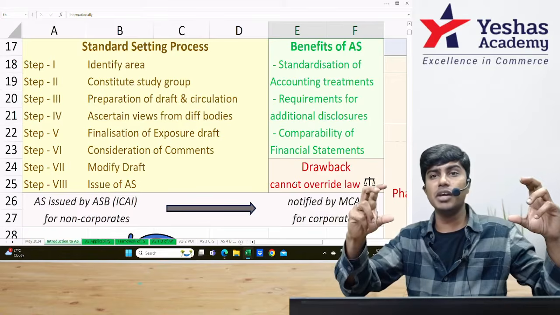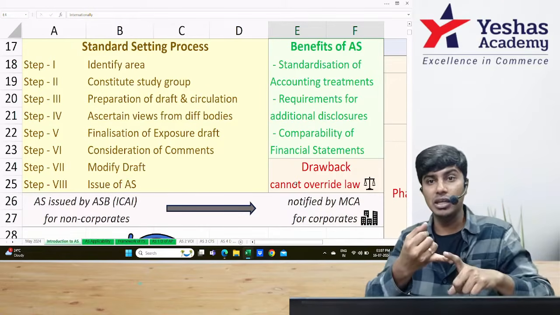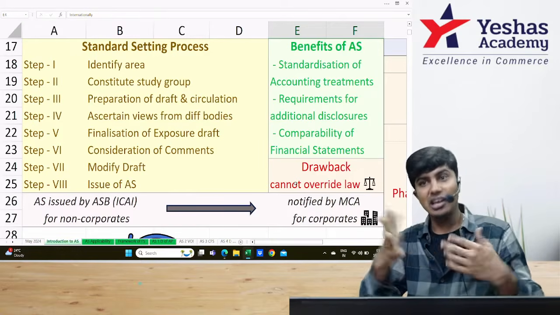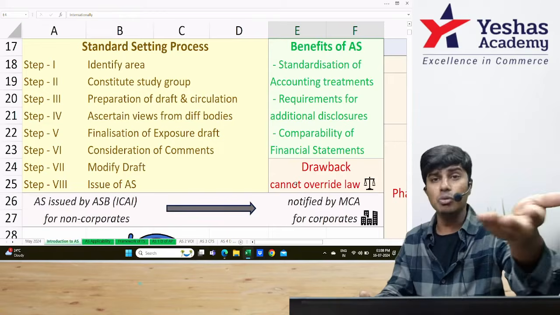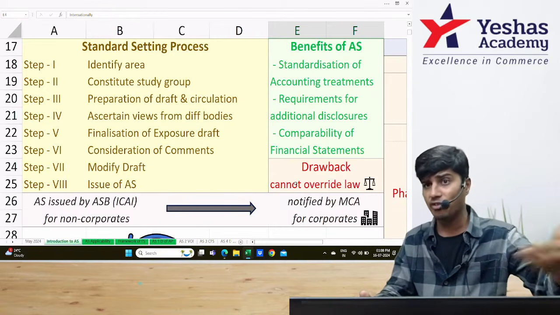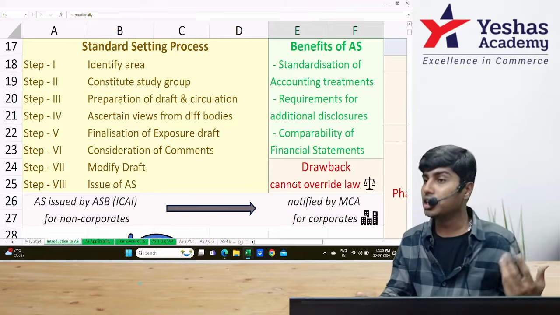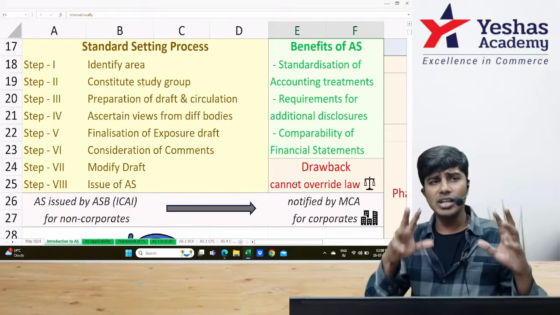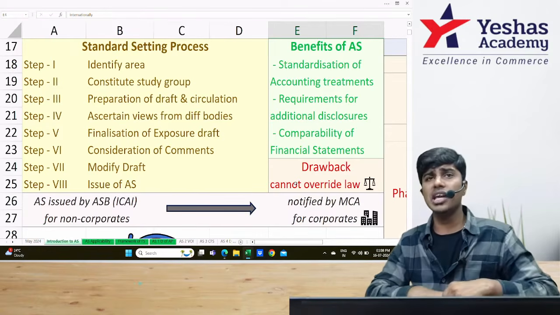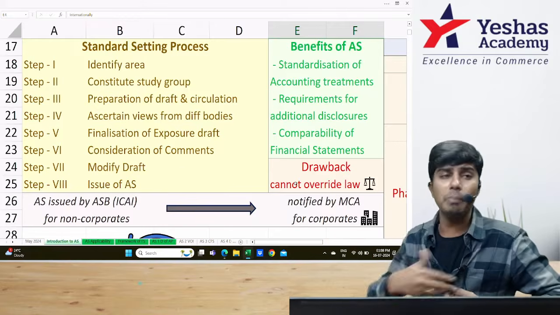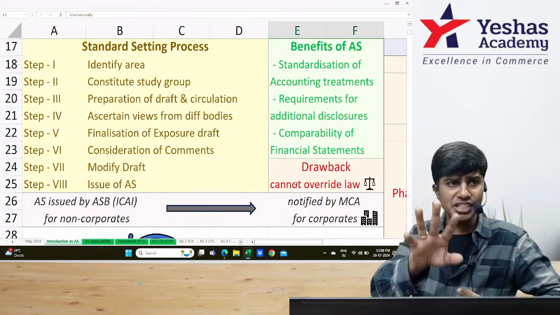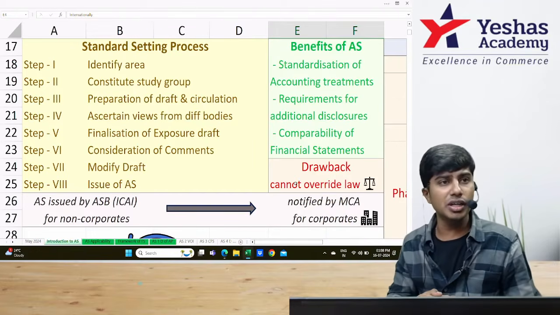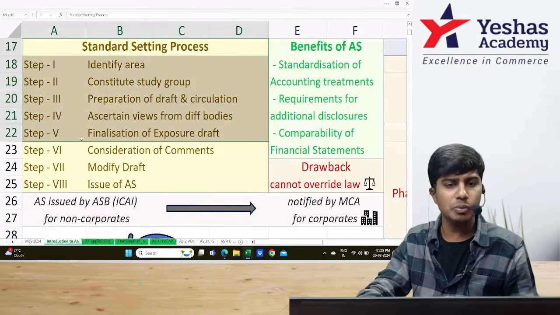That possible solution will be given to different bodies for review, like SEBI, RBI, SBI, big industrialists, ICAI if it is issued by any other body, or ICWA, the Cost and Management Accountants of India, ICSI. They'll issue it to all these bodies. Everyone will give their reviews, and then they will tell what is okay, what is not okay. Once that is done, changes will be made. Then they'll give it to the public domain for people to publicly give their comments and opinions, which if found valid, will be considered and the final draft will be issued, and that becomes the accounting standard. That is the standard setting process.